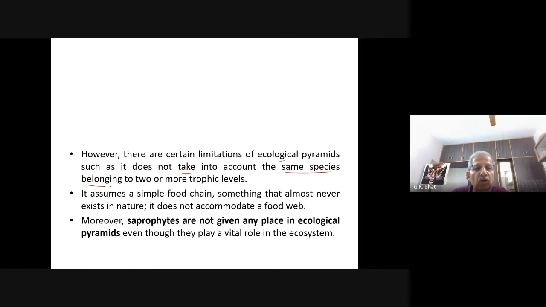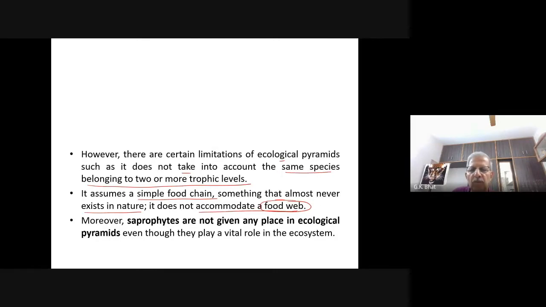However, there are certain limitations of ecological pyramids, such as it does not take into account the same species belonging to two or more trophic levels. It assumes a simple food chain, something that almost never exists in nature. It does not accommodate the food web. What is a food web? You have already heard about the food web. In a food web, different animals feed on different types of animals as their food.